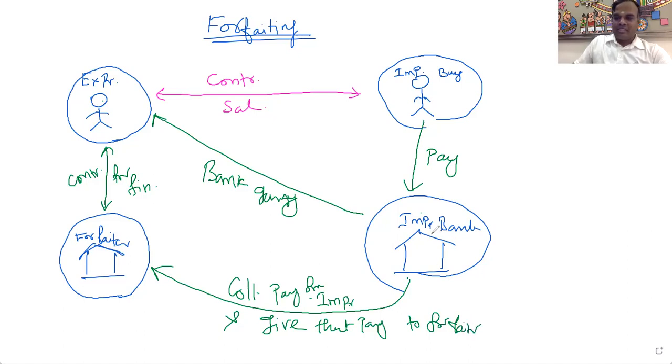So the importer's bank has to get the payment from the importer. That payment has to be given to whom? The forfeiter. Clear? This is the whole transaction.